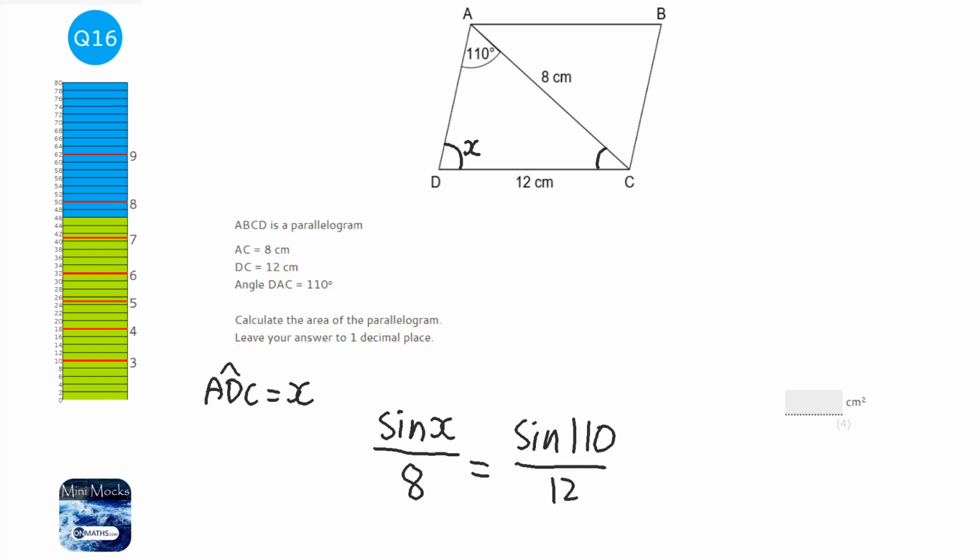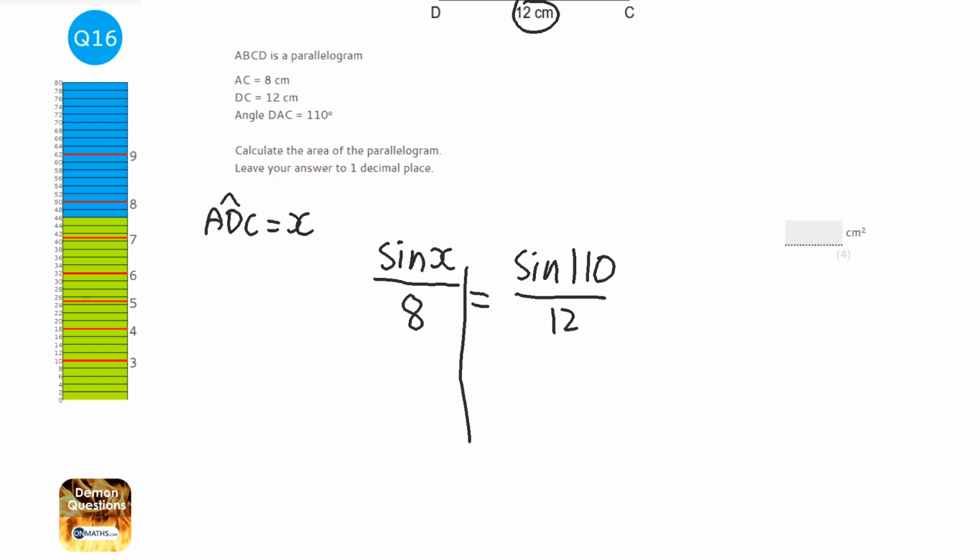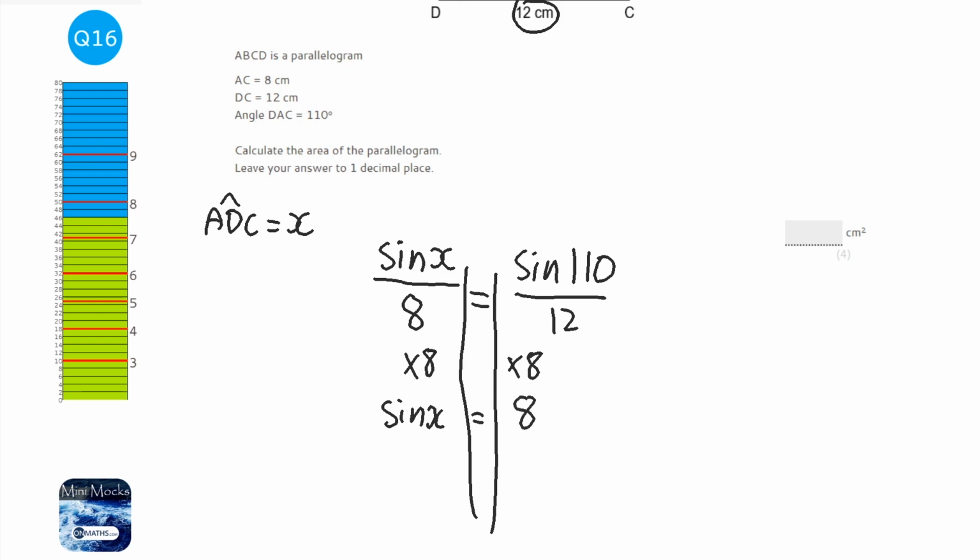And the reason it has to be that way around is obviously sine matches up opposite angles and lengths, so it's going to be those two and those two. So first thing I'm going to do is just times both sides by 8, so it's going to be sine X equals 8 sine 110 over 12, and then what I'm going to do is inverse sine both sides.